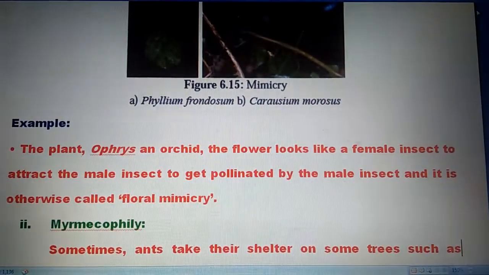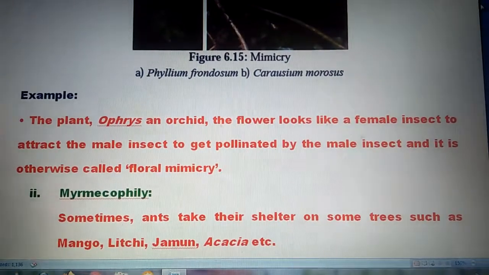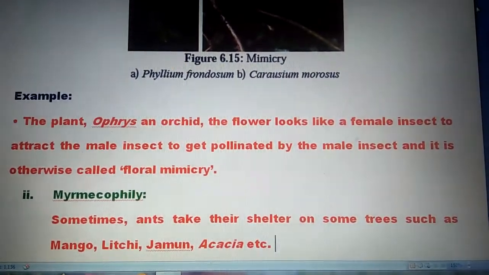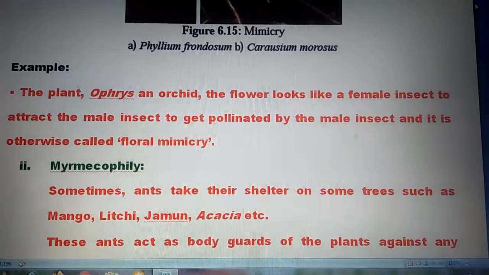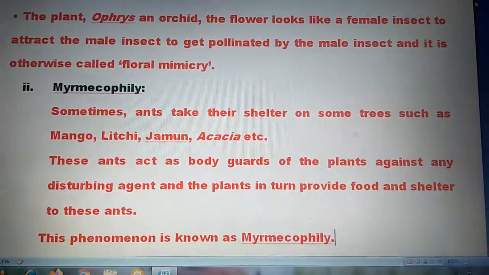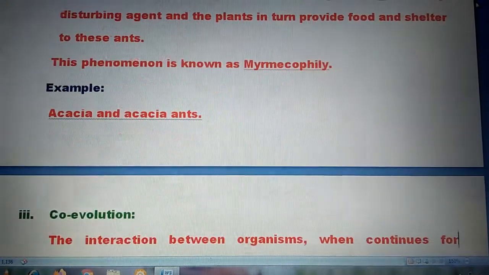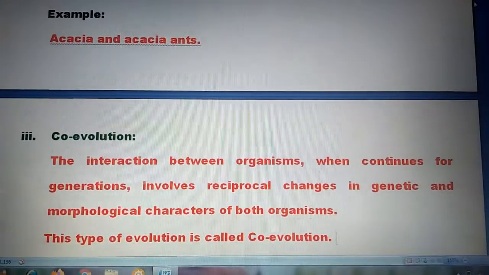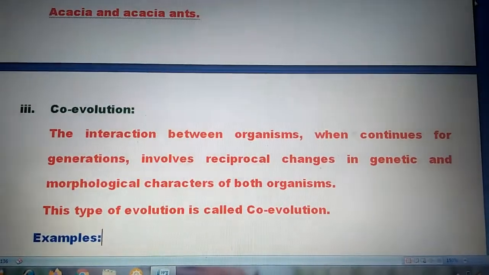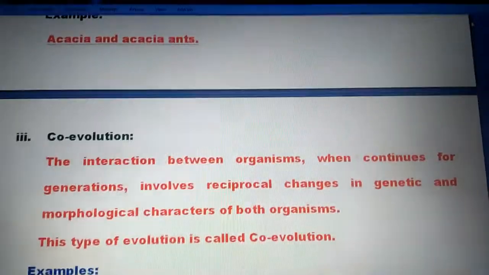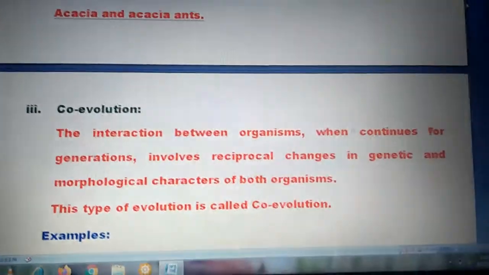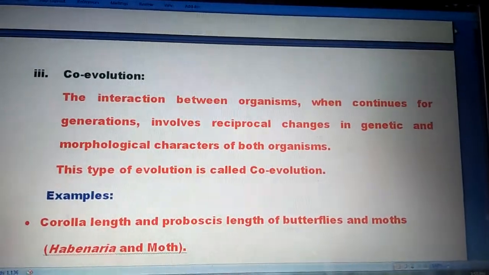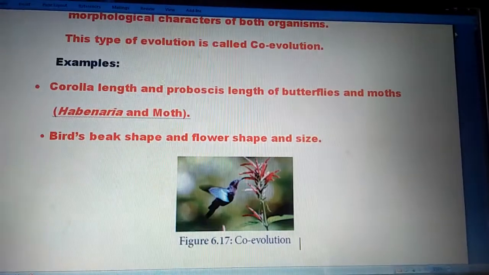Myrmecophily. Sometimes ants take shelter on some trees such as mango, acacia, etc. Co-evolution. The interaction between organisms, when continuous for generations, involves reciprocal changes in genetic and morphological characters of both organisms. Example: corolla length and proboscis length of butterfly and moth; birds' beak shape and flower shape and size, etc.